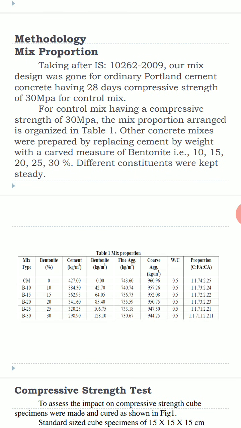B10, B15, B20, B25 and B30 with different concentrations were studied. Mix types: there are different mix types: CM, B10, B15, B20, B25 and B30. The bentonite percentages used are 0, 10, 15, 20, 25. Then cement in kg per meter cube, bentonite kg per meter cube, fine aggregate kg per meter cube. Some values will be found out.